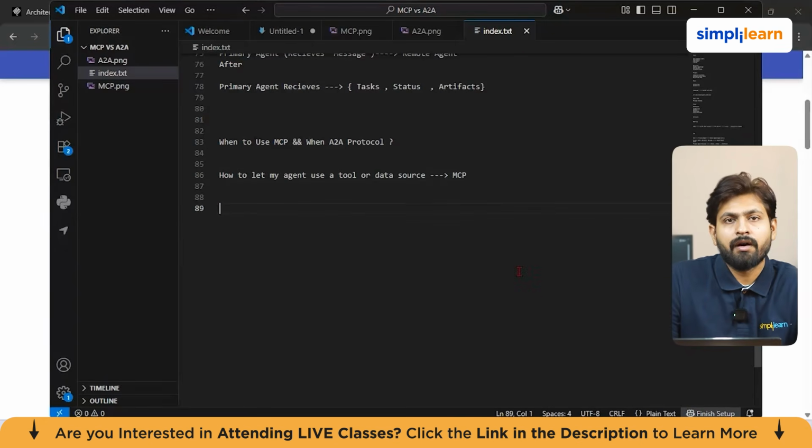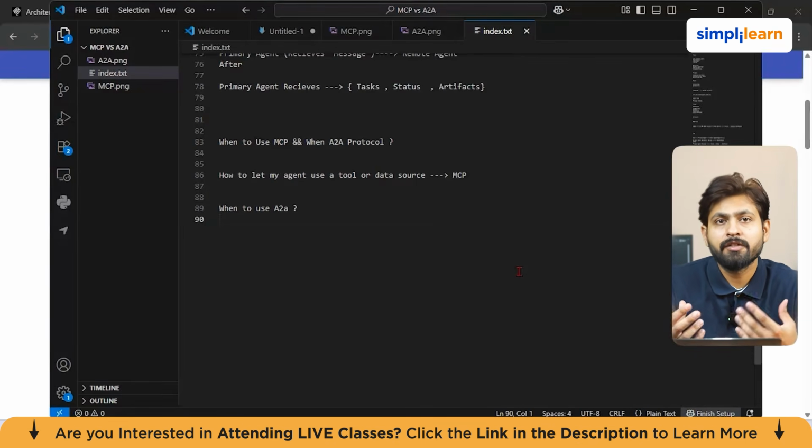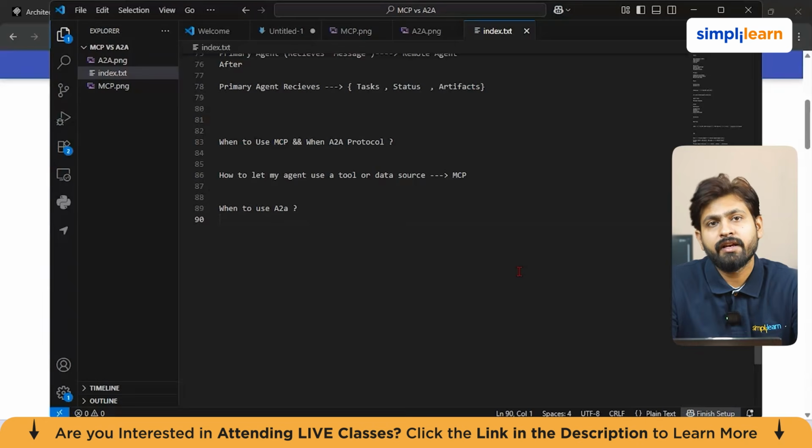Now if I talk about when to use A2A, then you can think about this. You will use A2A when your system needs multiple specialist agents, or if you require remote delegation, or cross-team or cross-vendor agent communication, or any task progress update or task cancellation. And also you have structured agent discovery.